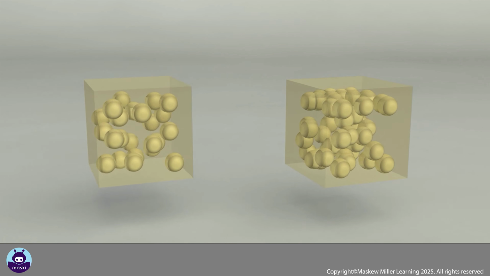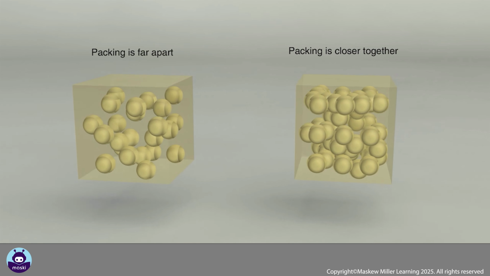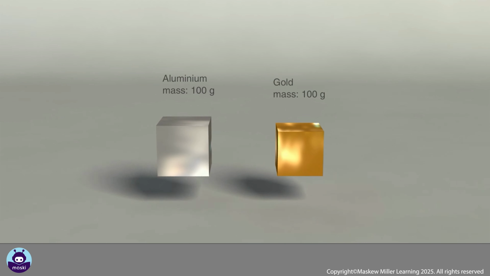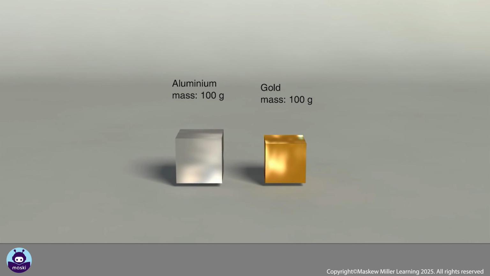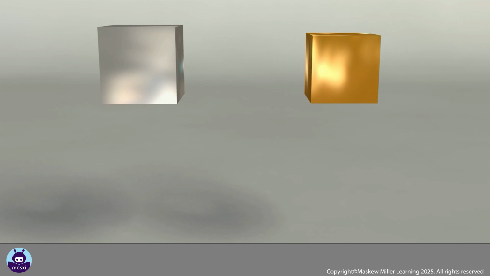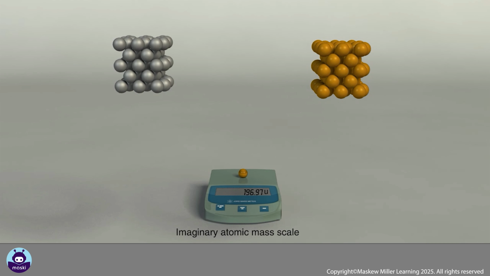A material in which the particles are packed closer together will have a greater density than another material in which the particles are spaced further apart. The density of the two materials may also be different because of the mass of the individual particles in the two materials. Gold particles and aluminium particles are both packed closely together, but the mass of a gold atom is greater than the mass of an aluminium atom. Therefore, gold has a higher density than aluminium.